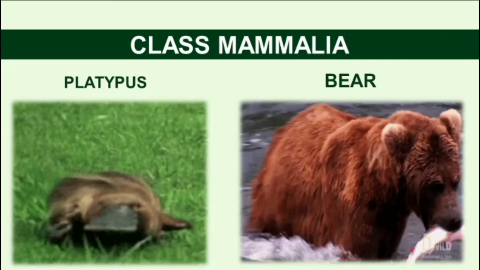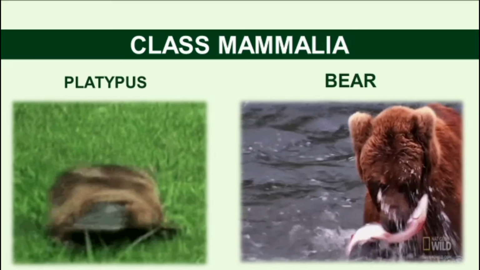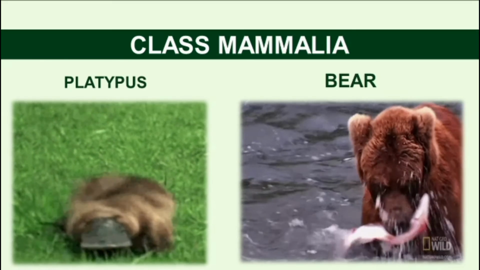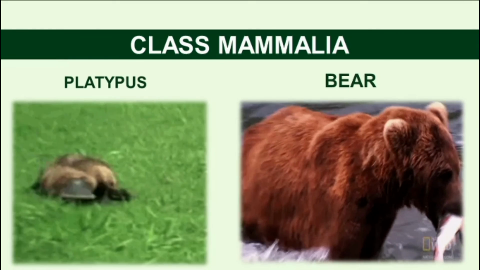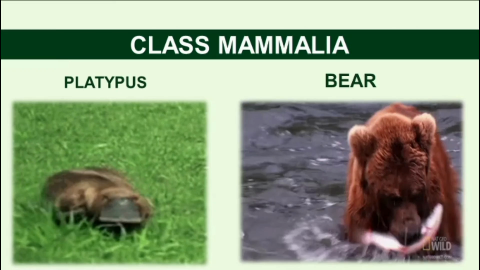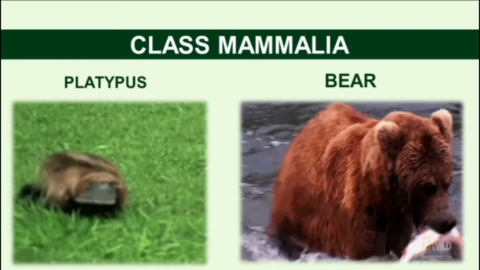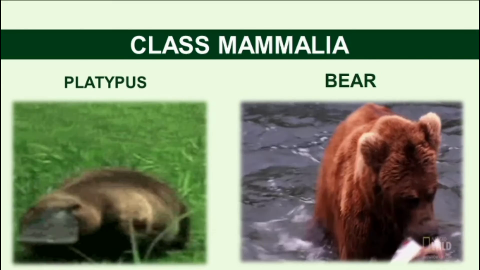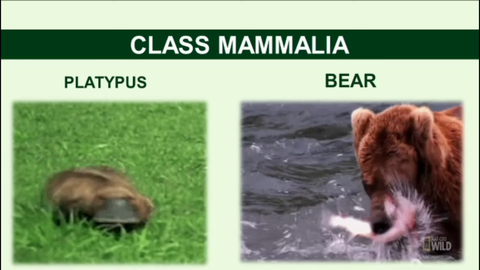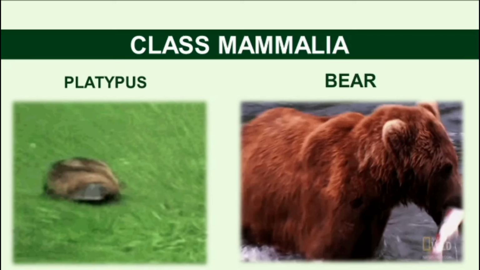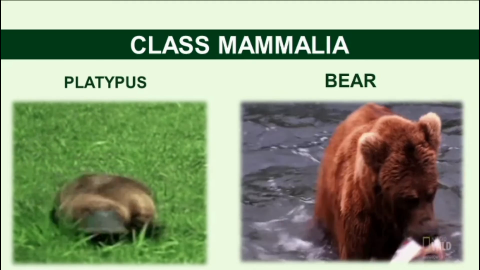Now you can clearly see the platypus, and the nose looks like a duck in shape. It moves easily from one place to another over short distances, and it uses electrical impulses for capturing food. And second, the bear: you can also see clearly the hair on the skin, the external ear, and it catches prey with its hard teeth.